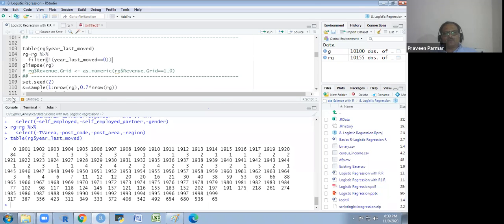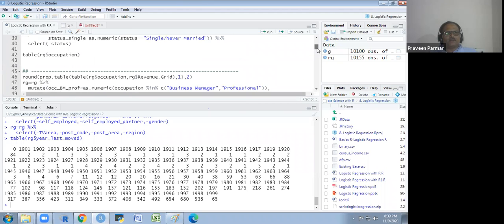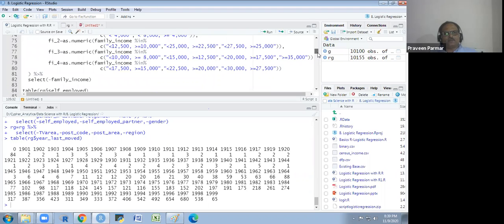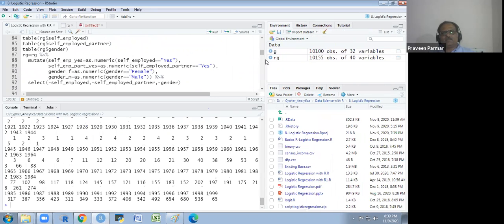Okay, so you see, we have RG, how many observations are there. I have not run it properly. I have to run it again. Okay, let me do it. I see what happens. I have not run it properly because the one I am getting is not G, it is RG.